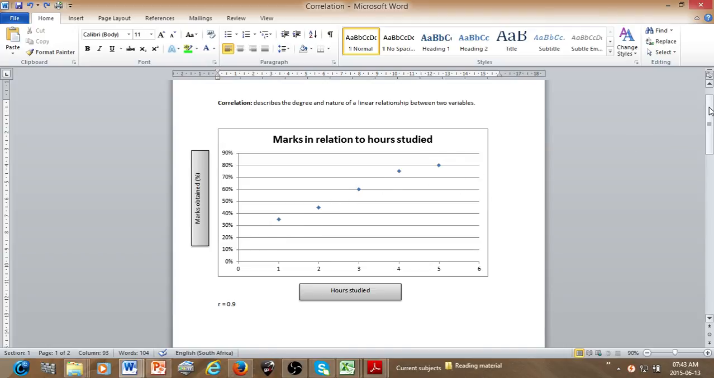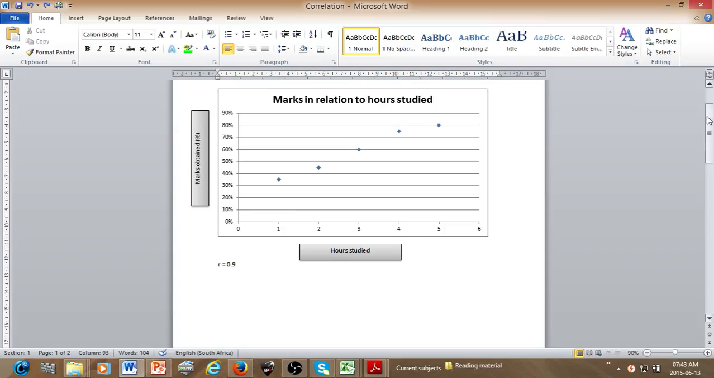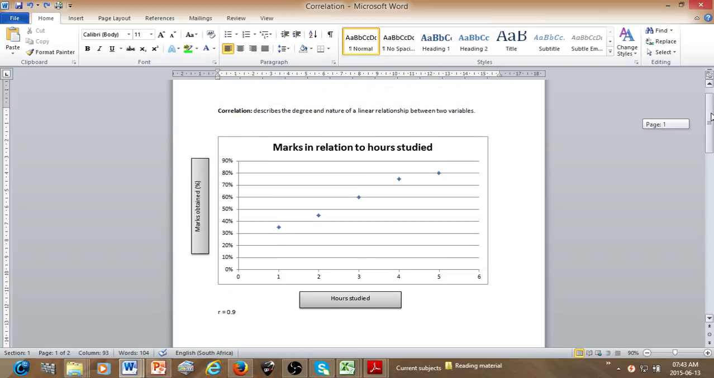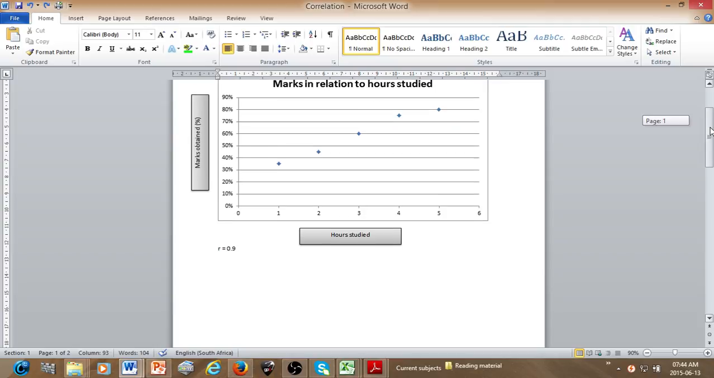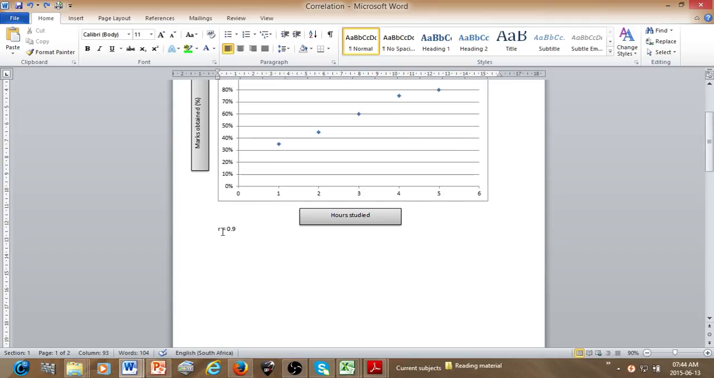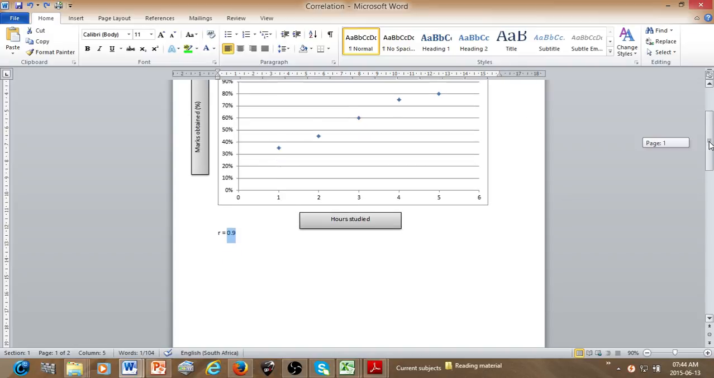Now the correlation coefficient is a certain number that is given, and that number indicates the type of the relationship and the strength of the relationship. So in statistics, R denotes the correlation coefficient. This is the number that will indicate the strength and the type of relationship between hours studied and marks obtained.